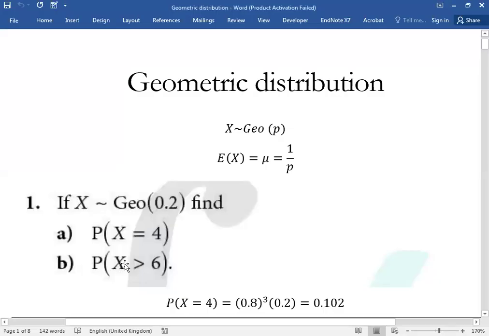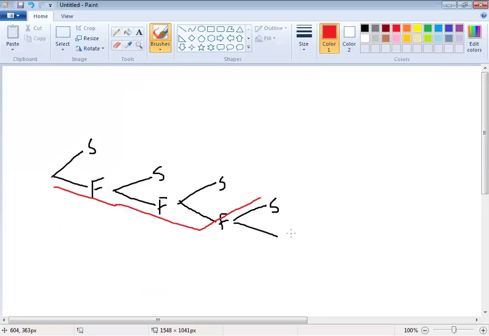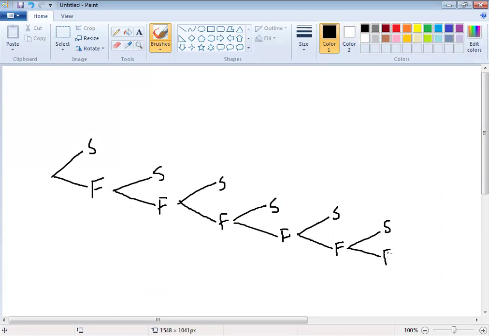Second part is asking the probability X is greater than 6. Just to help you visualize, we don't make such a big tree. But if I say success, failure, these are 4 trials. Then this is the 5th trial. Then this is the 6th trial. And beyond that we can obviously keep making the tree, it will just go on.